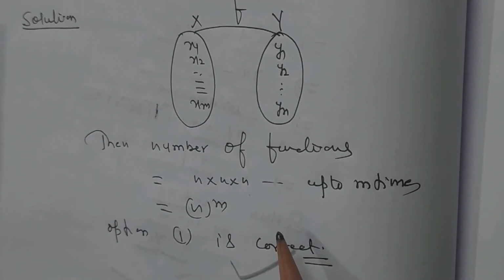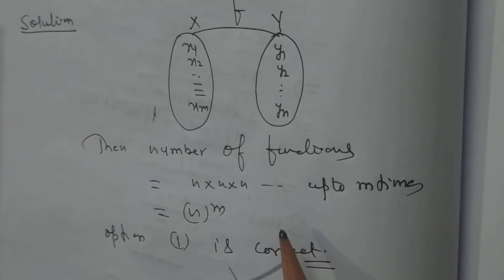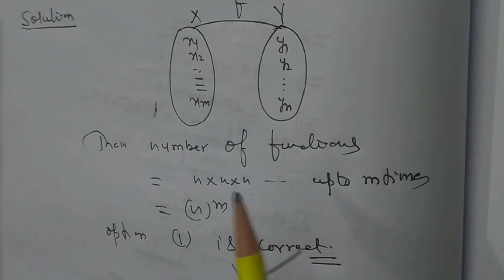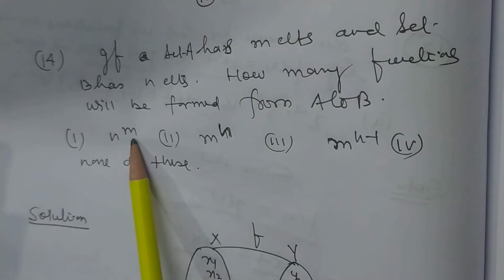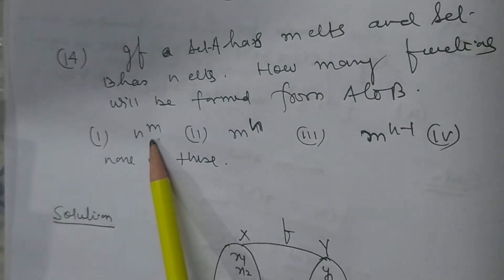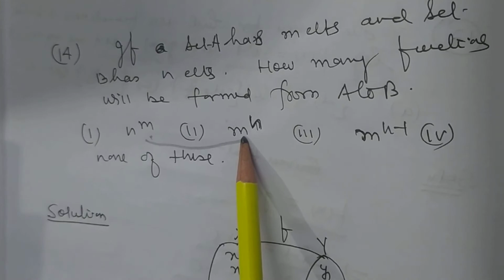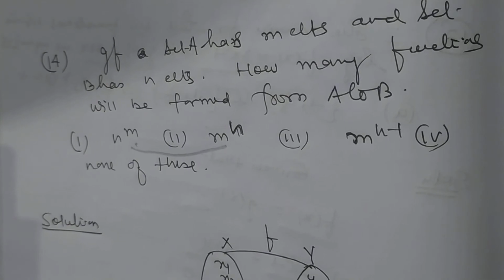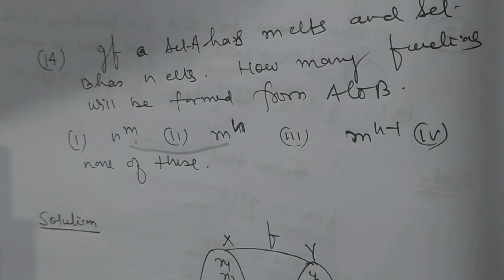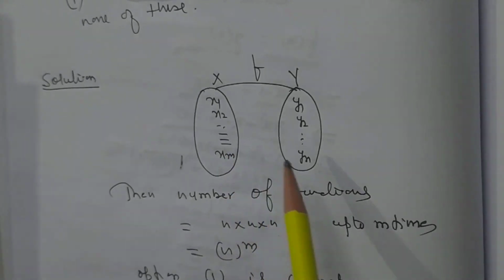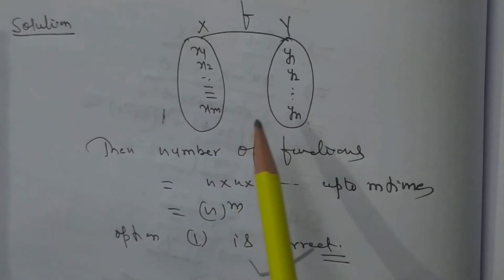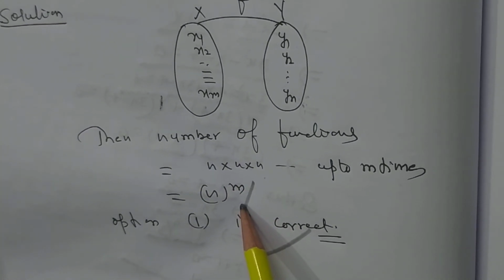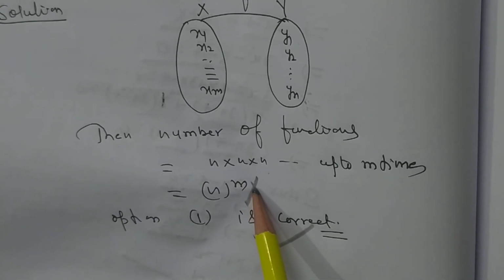So my dear student, you must be careful doing MCQ problems. You must know the definition. Here n to the power m is the correct option. There is a similarity between n to the power m and m to the power n. How will you decide? It will be n to the power m because x1 has n possibilities, x2 has n possibilities, x3 has n possibilities, therefore xm has n possibilities. So n is multiplied by itself m times. So n will be the base and m will be the power.